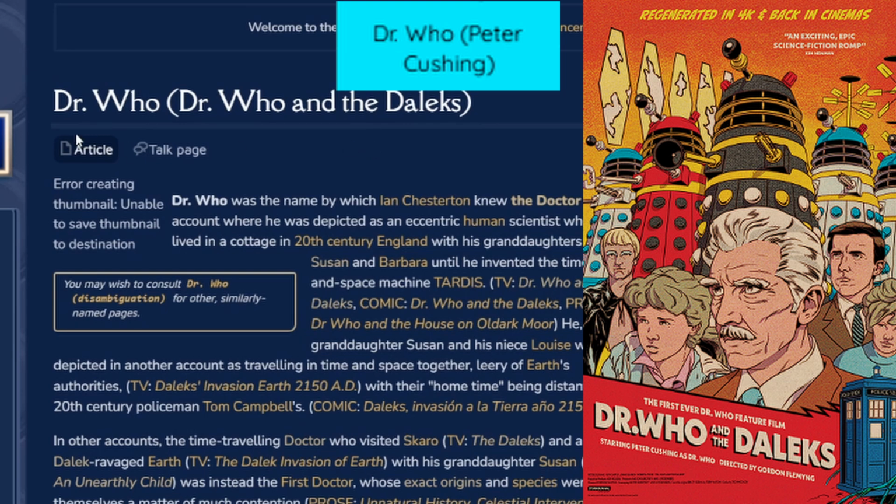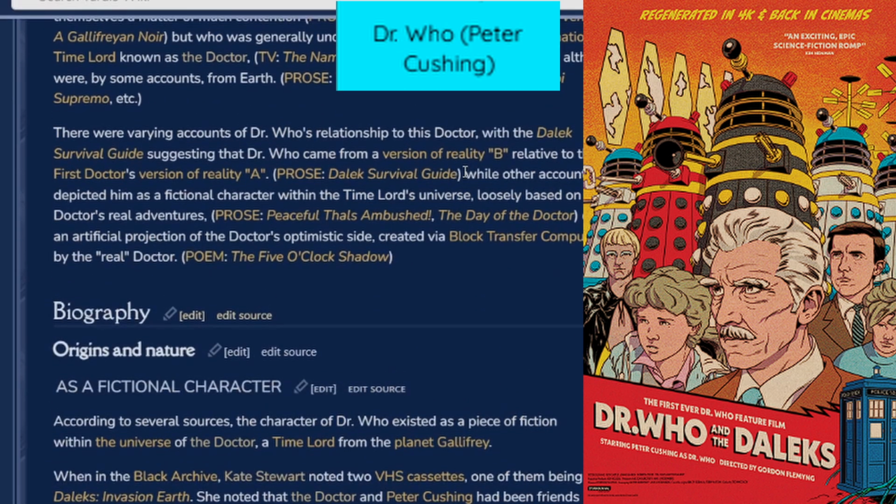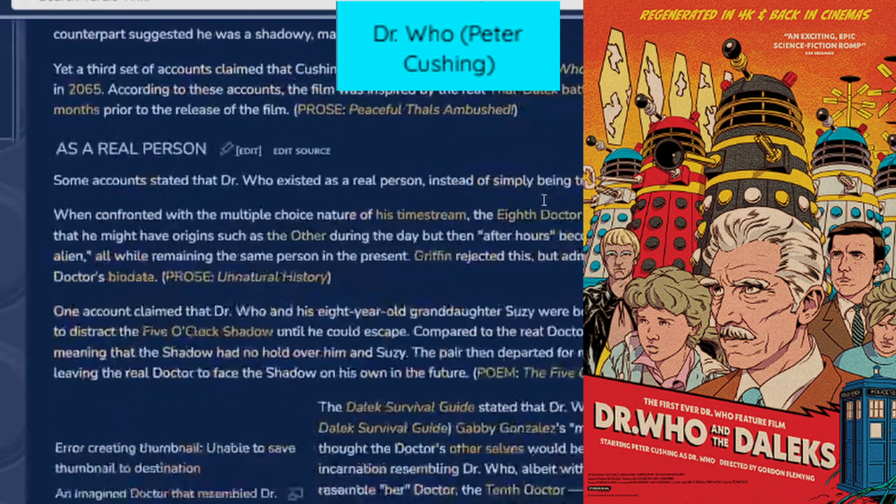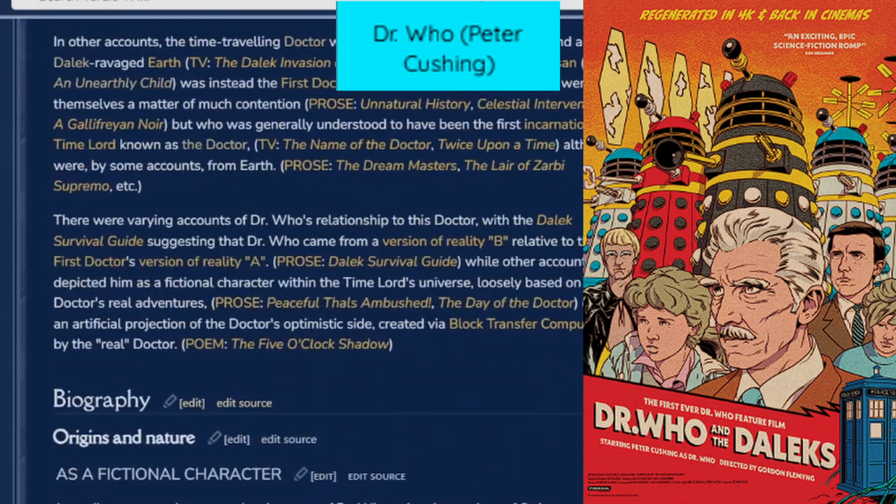Basically, they said that UNIT made this movie as a way to portray the Doctor in universe. So in universe, whenever people watch the movie about Doctor Who, they're watching UNIT propaganda. You are not immune to propaganda. That's what it says. This is who the Doctor is in universe according to UNIT. We love UNIT propaganda. That's what they do.